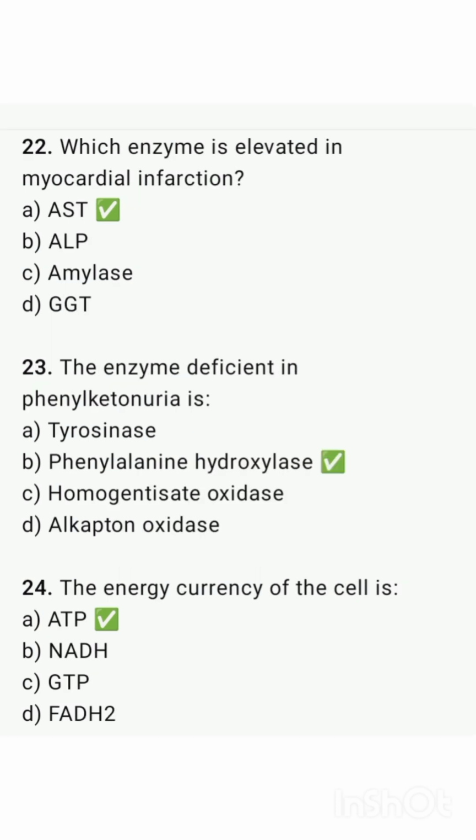Which enzyme is elevated in myocardial infarction? That is AST. The enzyme deficient in phenylketonuria is phenylalanine hydroxylase. The energy currency of the cell is ATP.